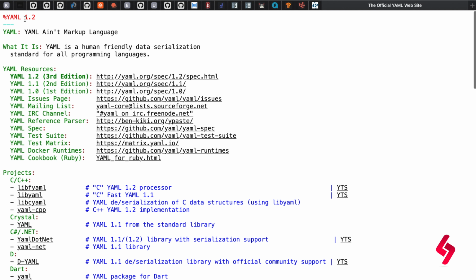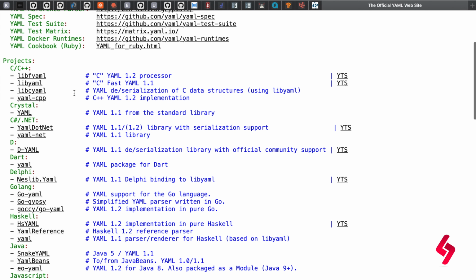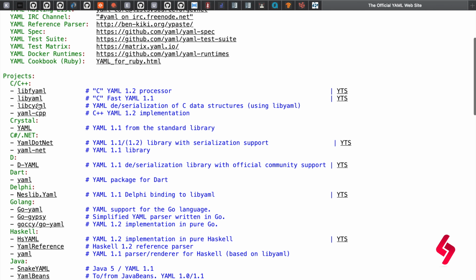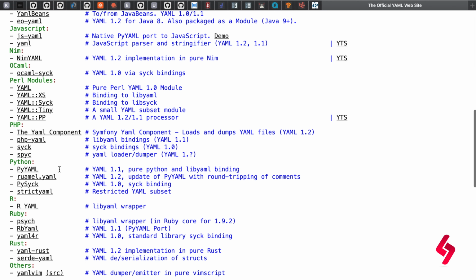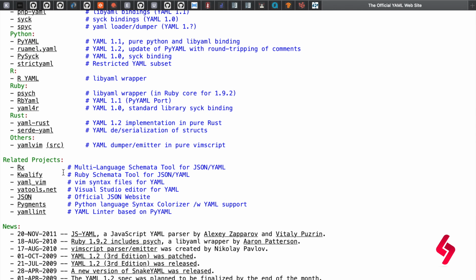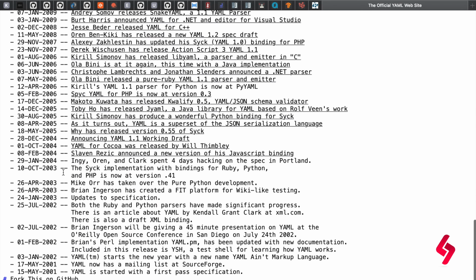You see the version number mentioned here, 1.2, which is the latest, along with the YAML abbreviation, what YAML is, and YAML resources. YAML supports many programming languages. See C++ and Java, and we have Perl, PHP, Python, Ruby, Rust. Many languages are supported.